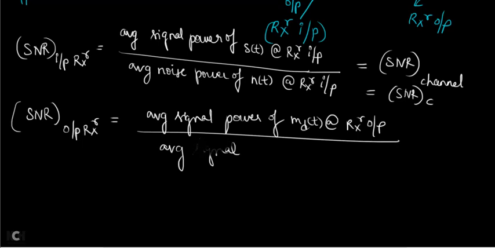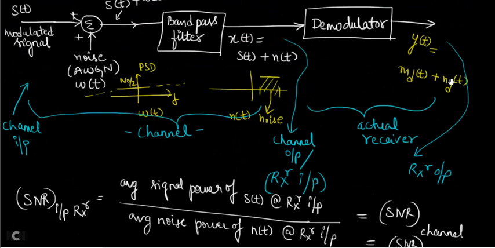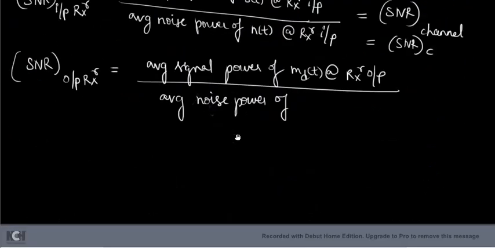SNR means numerator should be signal power, denominator should be noise power. So this should be noise power of, what is the noise present at the output of the receiver? ND of t. So you have to take the ND of t at the same receiver output. So SNR at the output of the receiver can be given as SNR O.